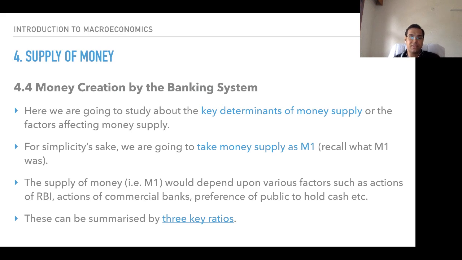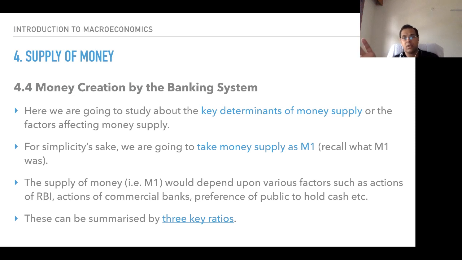Money creation by the banking system. We are going to study the key determinants of money supply, or the factors affecting money supply. How much money should be there in circulation, or how much money should be there as a part of supply, that is something that needs to be seen. And then what are the factors that would be affecting money supply? So for simplicity's sake, we are going to take money supply as M1.